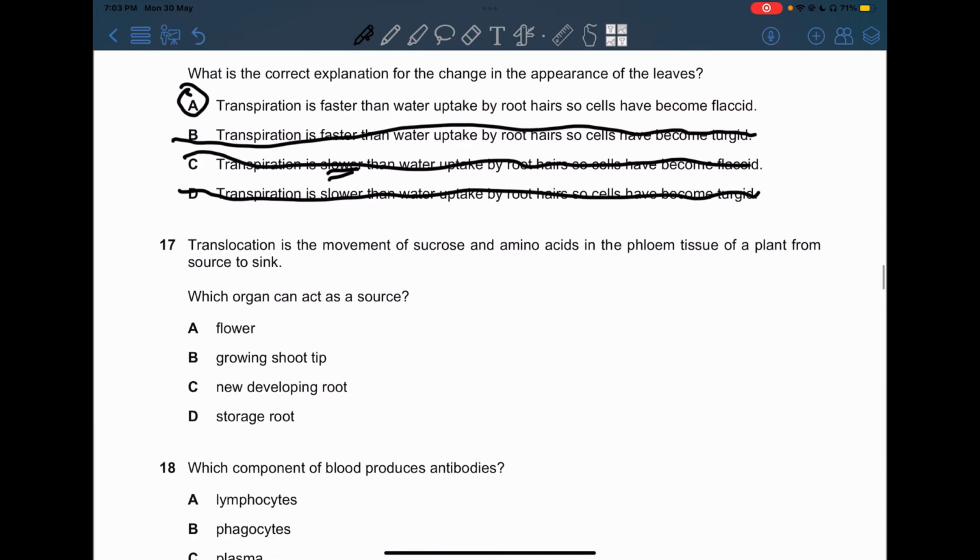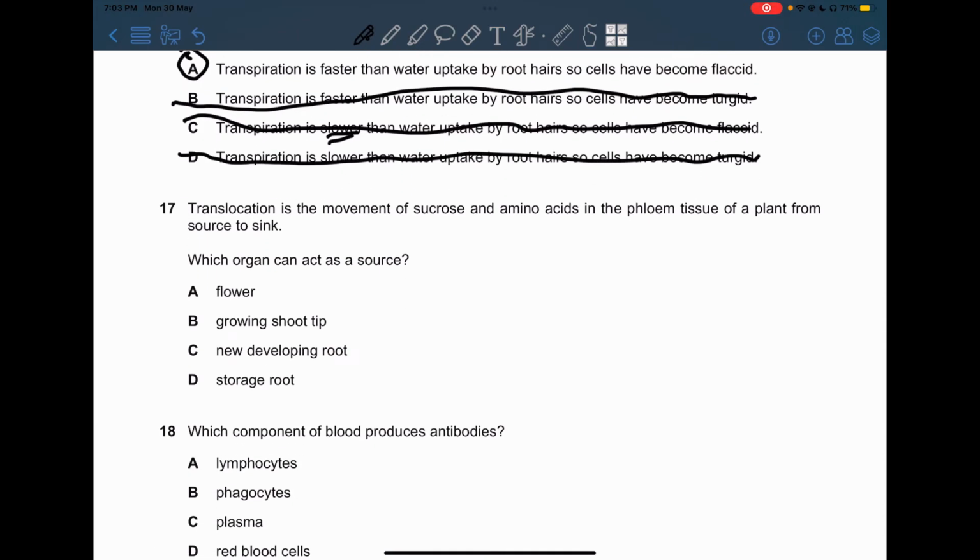Now, 17, translocation is the movement of sucrose and amino acids in the phloem tissue of a plant from source to sink. Which organ can act as a source? Now, a flower can't act as a source because it's the reproductive part of a plant. The leaf has to be the actual source because it has chlorophyll and performs photosynthesis, which produces glucose. So flower can't work.